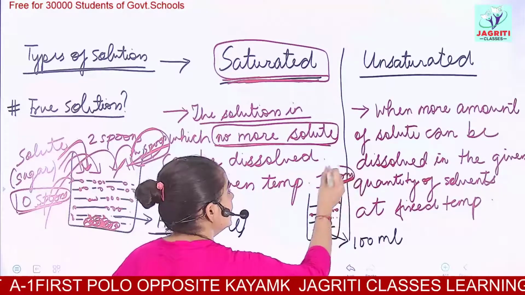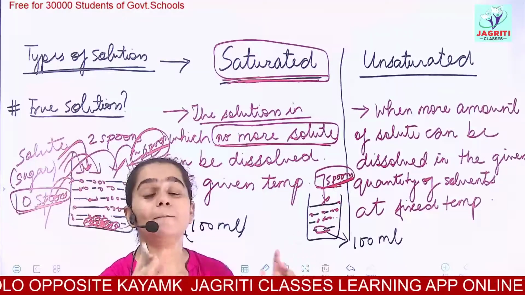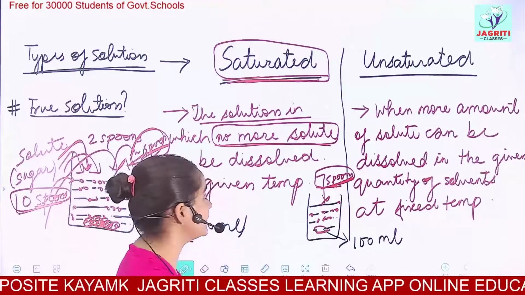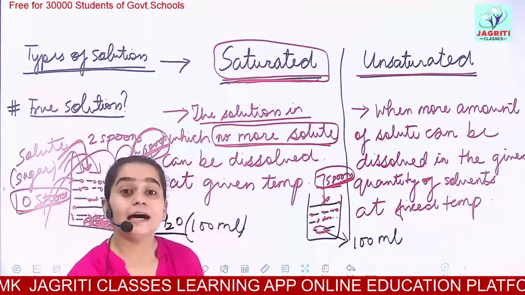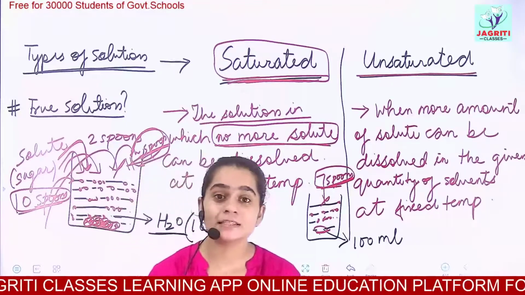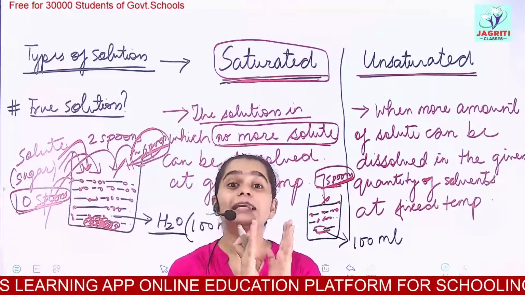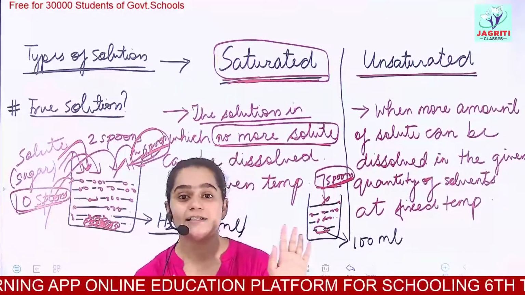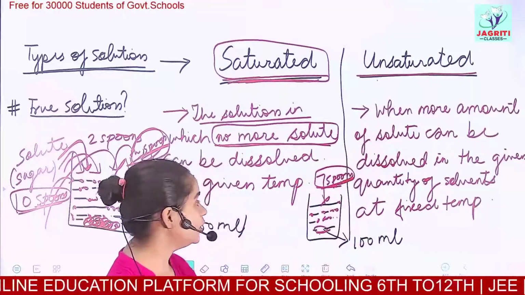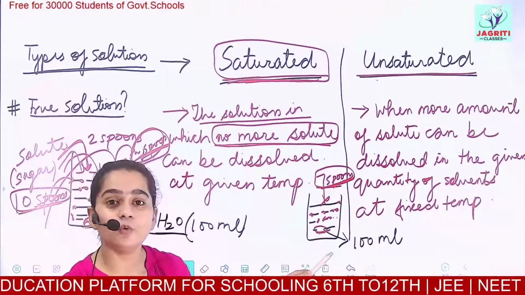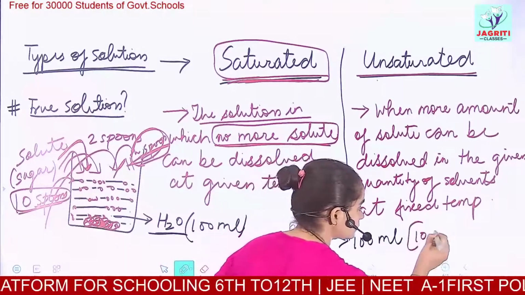If there is some chance of adding more solute to completely fill the intermolecular spaces, then such solutions are known as unsaturated. Unsaturated solutions are those in which we can add more solute, because their intermolecular spaces are not completely filled. Like in this 100 ml water, the sugar which we can add is 10 spoons.